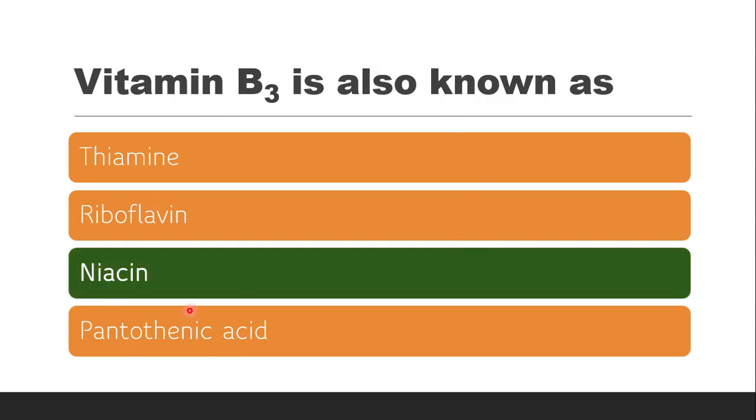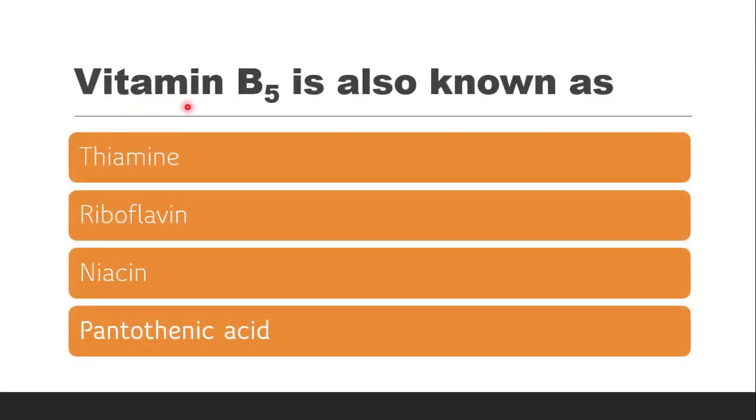Now again, the synonyms of these vitamins, to remember the synonyms also, in the same video of the classification, in that only I have mentioned how you are supposed to remember this. Now B3, B2 is riboflavin, B1 is thiamine. How you are supposed to remember it I have mentioned in detail in the video. You can please go to that video where you will find the detailed trick to remember the synonyms.